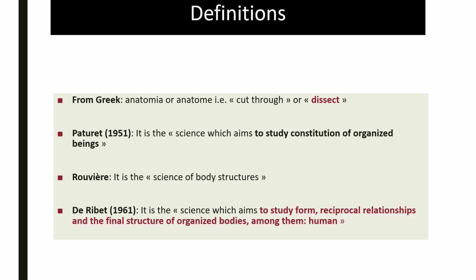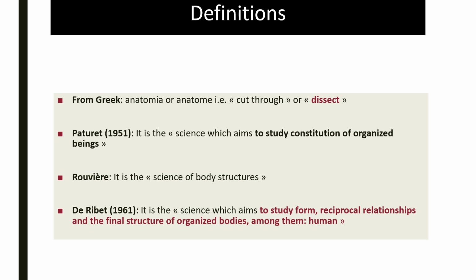As far as definitions are concerned, anatomy, from the Greek anatomia, is made up of two parts, the word ana and the word tomi. Ana means body and tomi means to cut, which means that, ultimately, the word anatomy can be defined as the science that studies the body by cutting it up or dissecting it to see what it is made of and to learn about the organization of its various constituent parts.